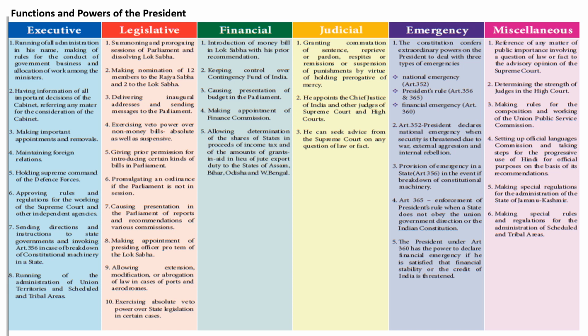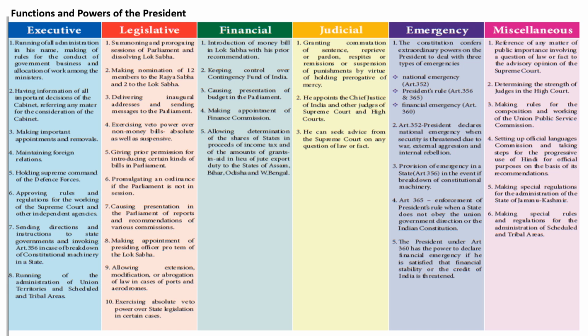Running of all administration in his name, making of rules for the conduct of government business, and allocation of work among the ministers, having information of all important decisions of the cabinet, referring any matter for the consideration of the cabinet, making important appointments and removals, maintaining foreign relations, holding supreme command of the defense forces, approving rules and regulations for the working of Supreme Court and other independent agencies, sending directions and instructions to state governments, and invoking Article 356 in case of breakdown of constitutional machinery in a state, running of the administration of union territories and scheduled tribal areas.